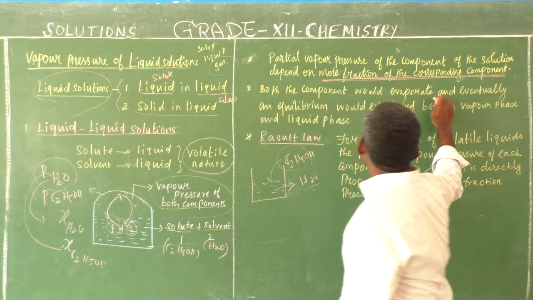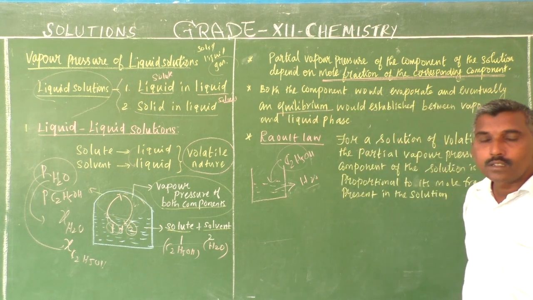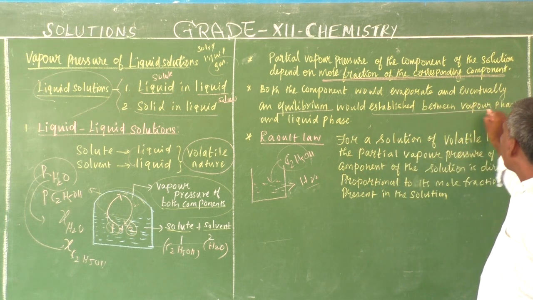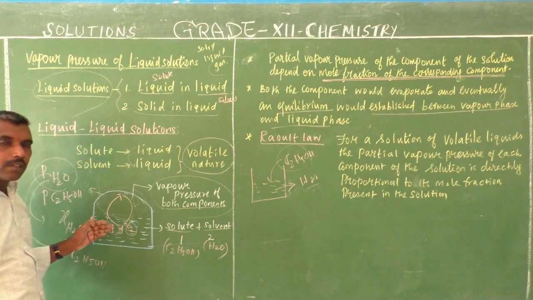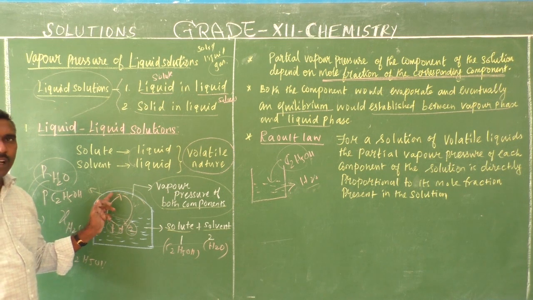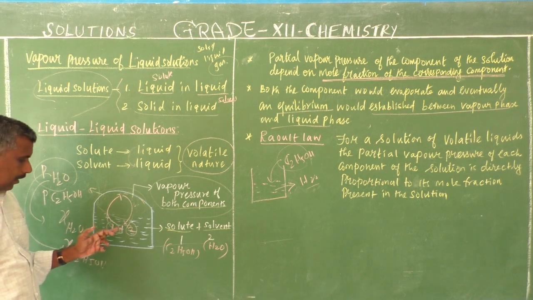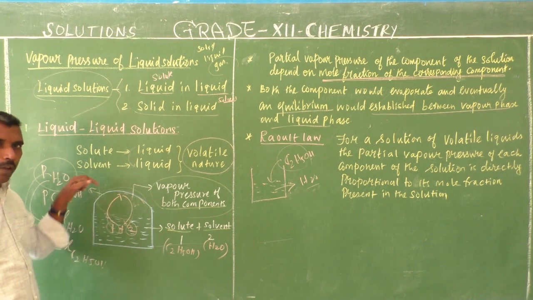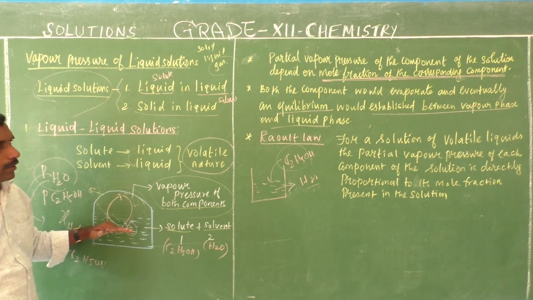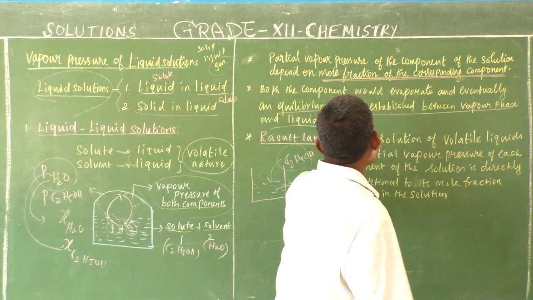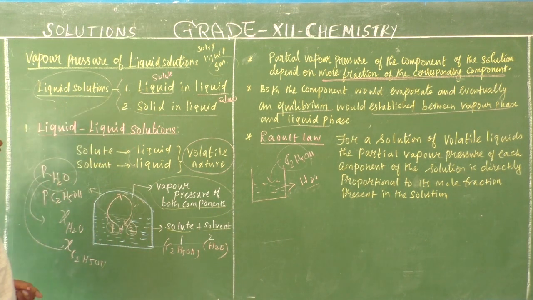Both components evaporate evenly and reach equilibrium. What equilibrium takes place? It is established between the vapor phase and the liquid phase. The liquid phase escapes to the vapor phase, and the vapor phase condenses to the liquid phase. So one cycle is formed: liquid to vapor, vapor to liquid, liquid to vapor, and vapor to liquid. At one particular condition, equilibrium between the liquid and vapor phases is obtained. Okay, now this is done.